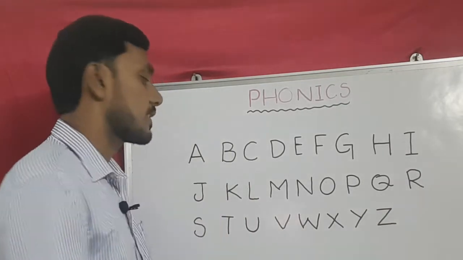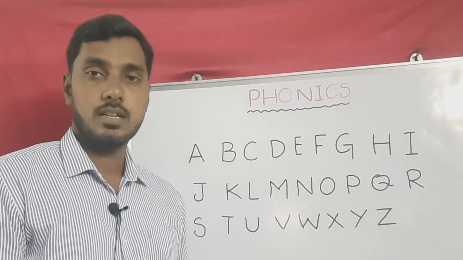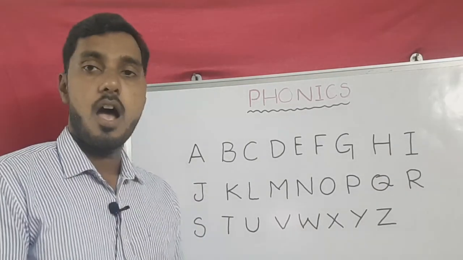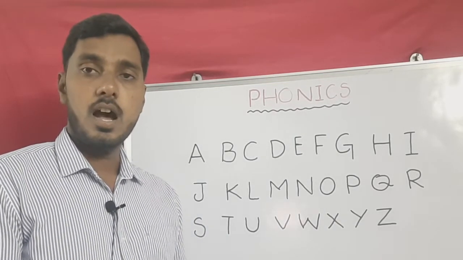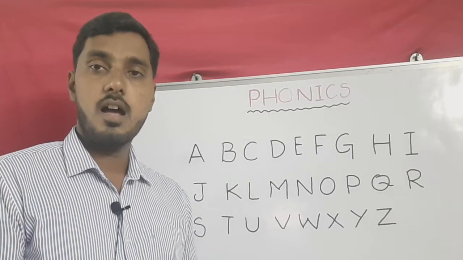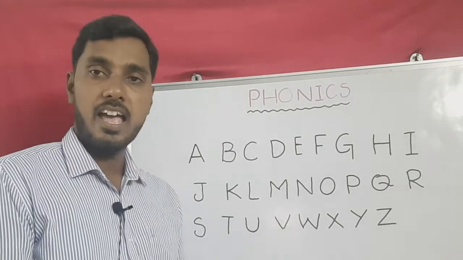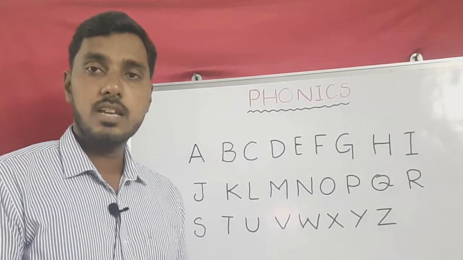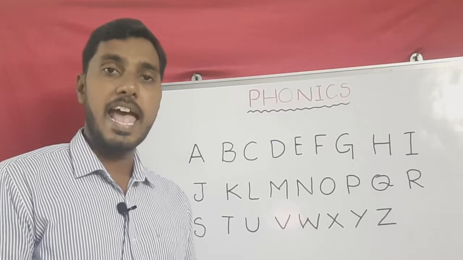So the first one is A. A is pronounced in different ways. The first sound is A, like in alphabet. One more sound is A, the second sound, like in ant.